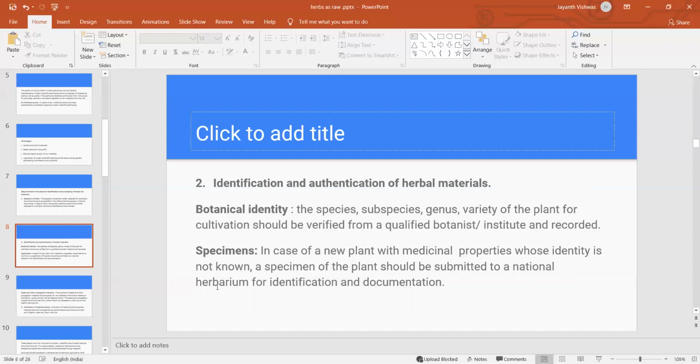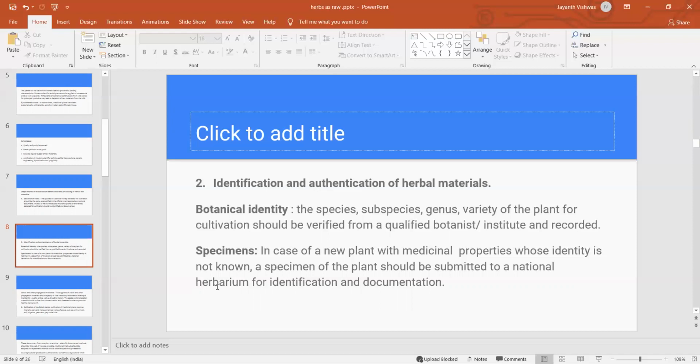So identification and authentication is very important. Once identified and authenticated by the qualified botanist, you can record it in the institute; your specimen copies will be submitted to the institute, that can be recorded.